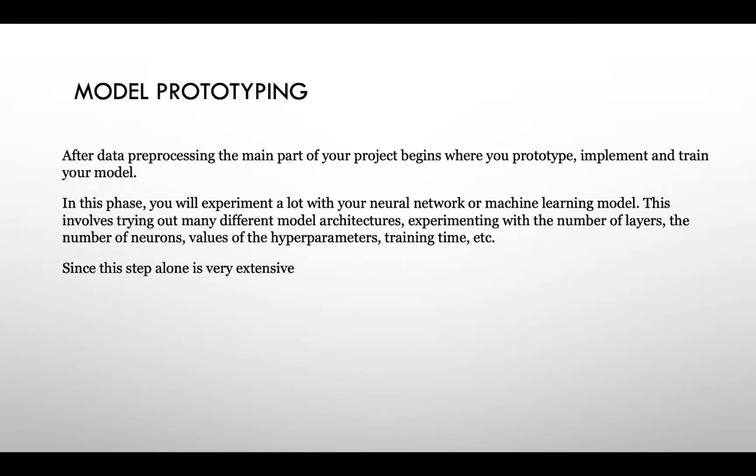The next step is model prototyping. After data processing, the main part of your project begins where you prototype, implement, and train your model. In this phase, you will experiment a lot with your neural network or machine learning model. This involves trying out many different model architectures, experimenting with the number of layers, number of neurons, values of hyperparameters, training times, etc.